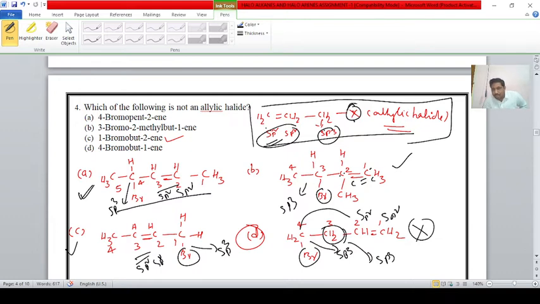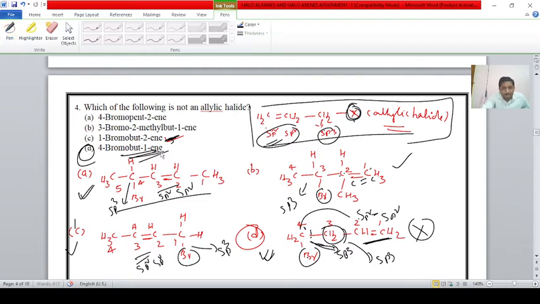The halogen atom X is bonded to an sp3 hybridized carbon, which is bonded to C double bond C. In the fourth one, the halogen atom is bonded to an sp3 hybridized carbon, but it is not directly bonded to C double bond C. Therefore, the fourth one is not an allylic halide. That is, 4-bromobut-1-ene is the correct answer. By mistake it was kept as pent-1-ene; 4-bromobut-1-ene is the correct answer.